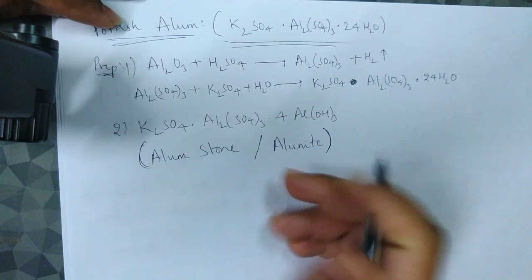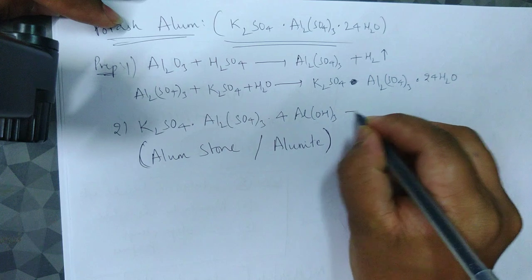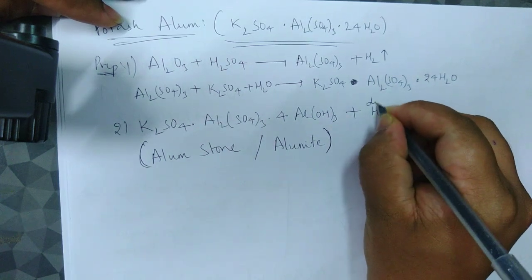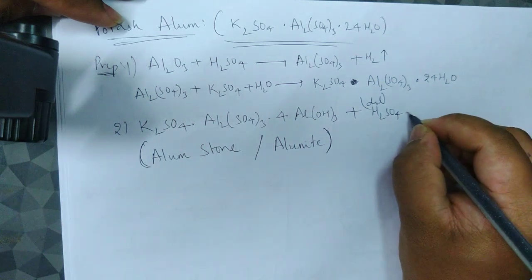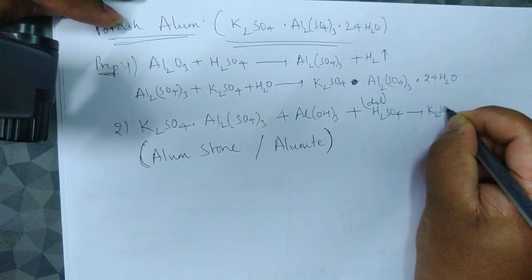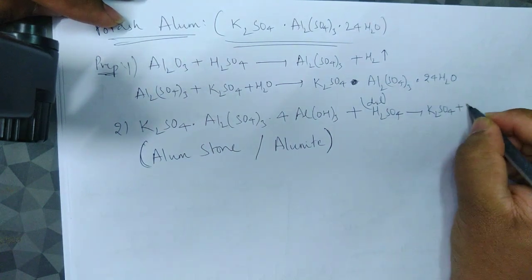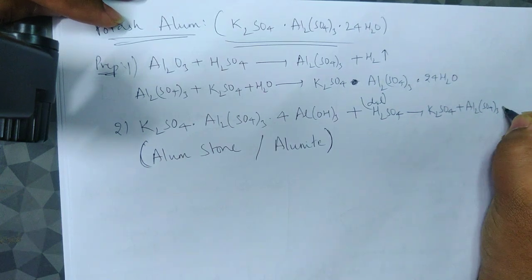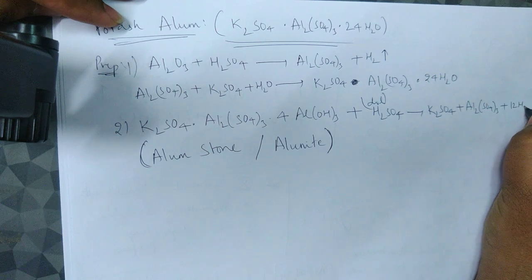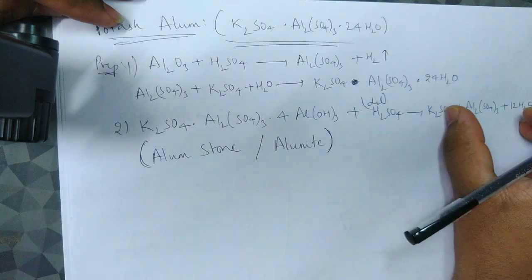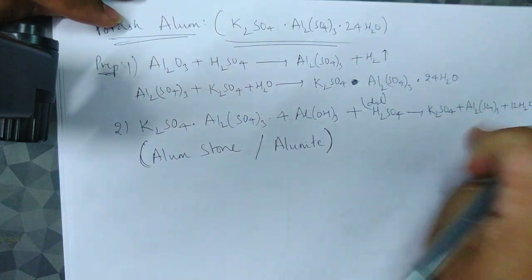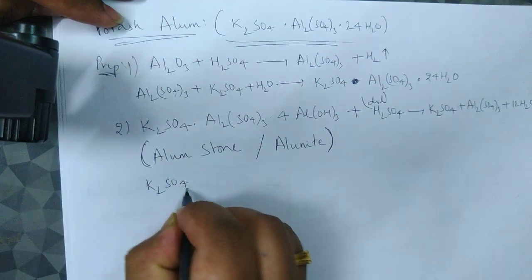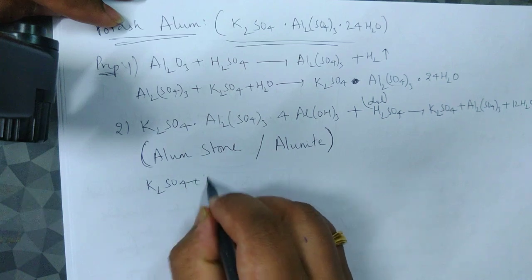So what you do is treat this alunite with dilute sulfuric acid, and it forms K2SO4 plus Al2(SO4)3 plus 12H2O, and again these are in equal proportions of K2SO4 and Al2(SO4)3 with 24 molecules of water, and they automatically form our potash alum.